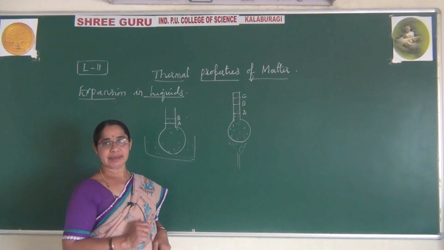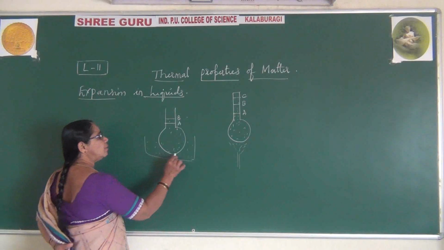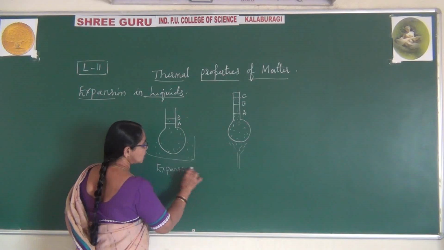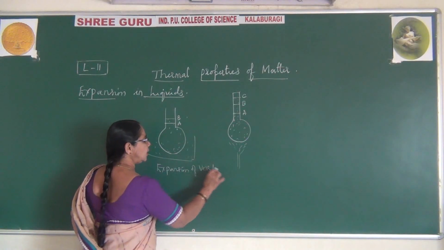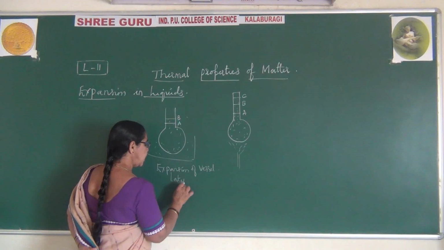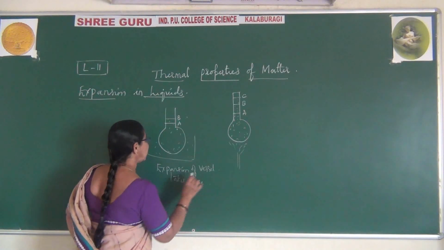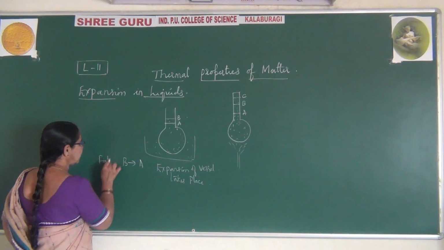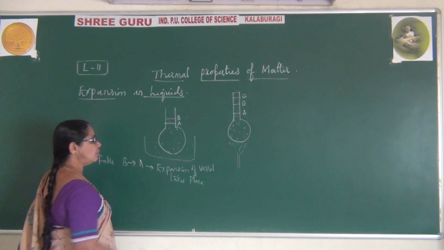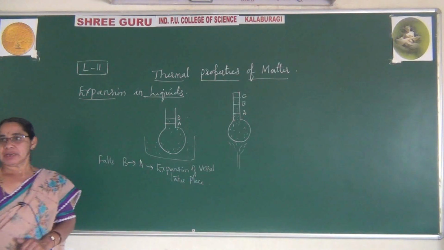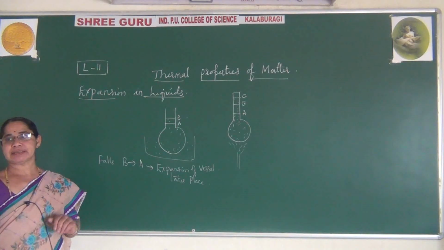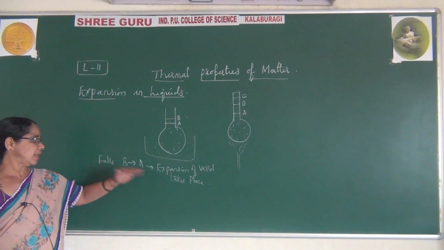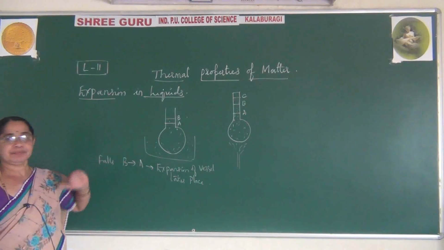What is the reason behind this? First the expansion of the vessel takes place. Because the level falls from B to A, the expansion of the vessel takes place. Liquid will never heat first; first the vessel expands. But in our regular case, we do not observe that. That is a negligible concept, so we cannot see it. But here, the level falls.